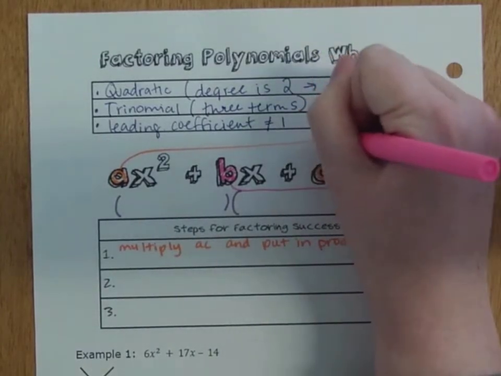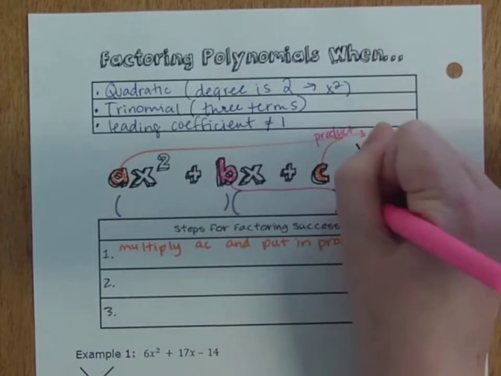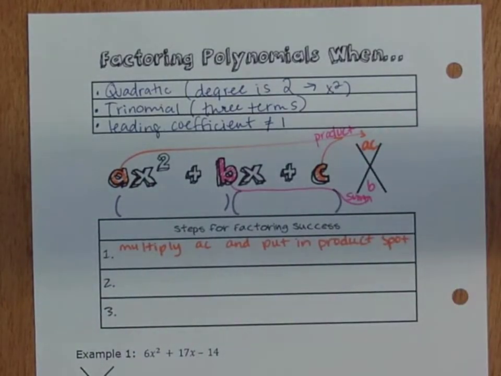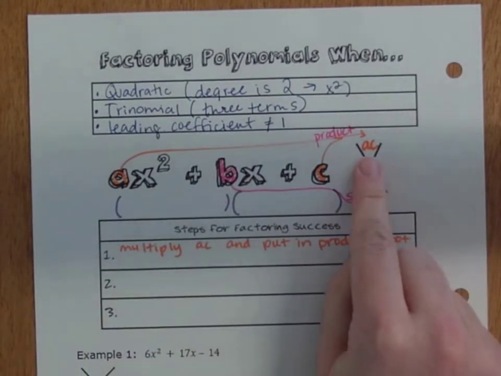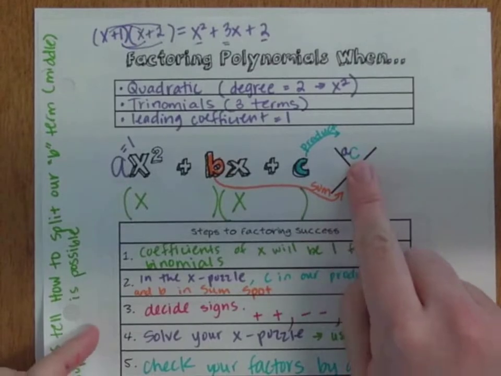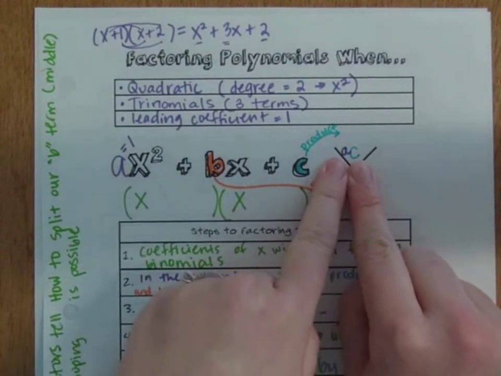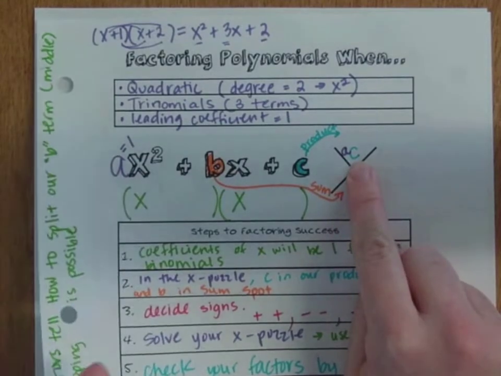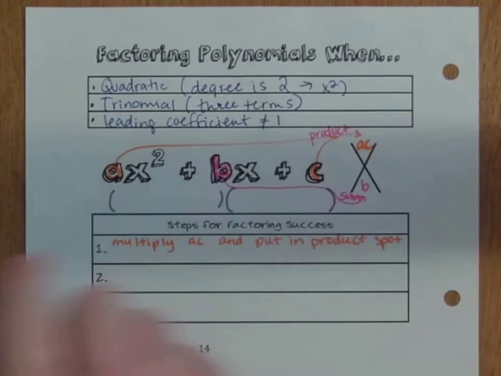So this is our product spot up here and our sum spot down here. I know that it might feel different than yesterday, that you would use your a times c, but yesterday when c was up here, you could still have said a times c, but a was always 1. 1 times c is c, but now you'll actually have a value there.